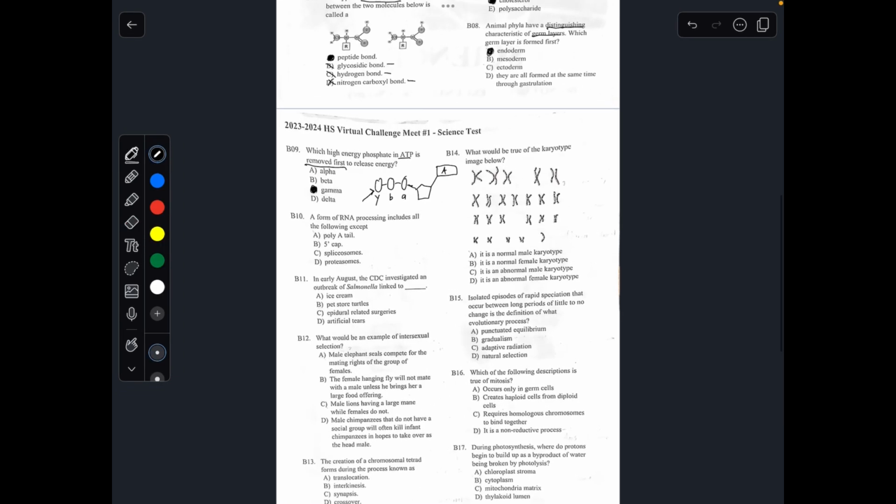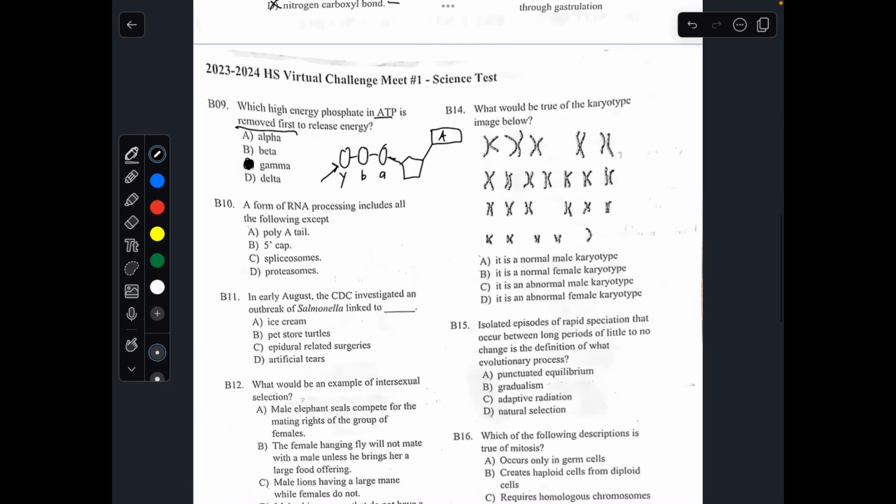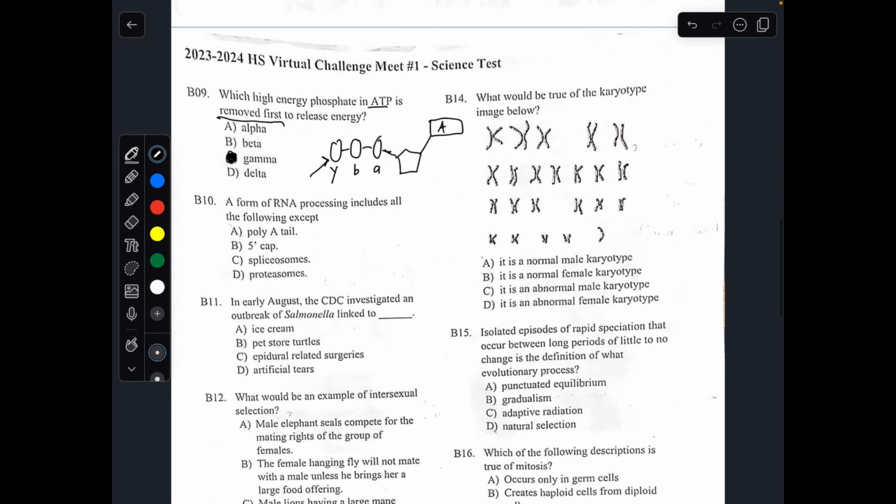Number 10. A form of RNA processing includes all of the following except what? RNA processing is when you have a long, unaltered strand of mRNA and turn it into a much more concise and processed form of mRNA. There are 3 things that are needed for this.